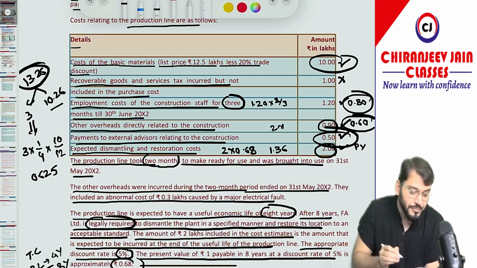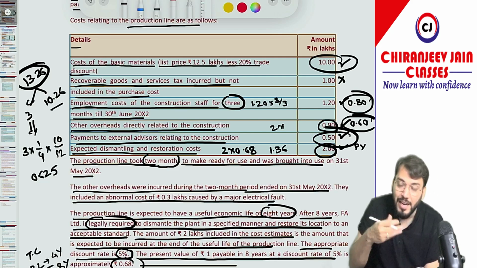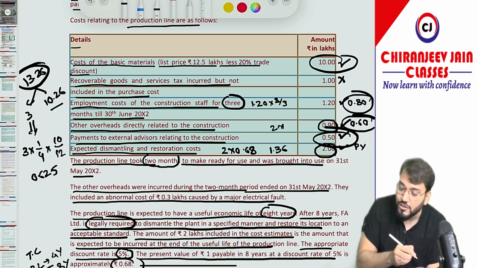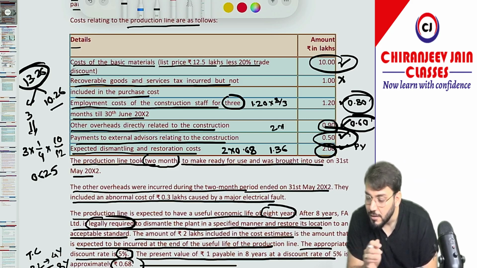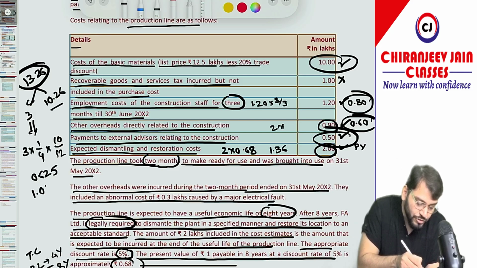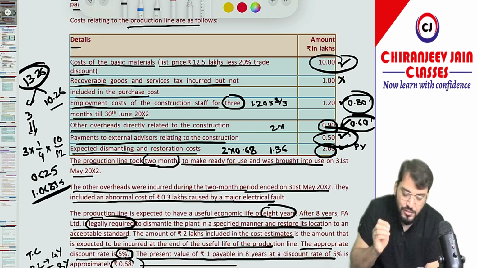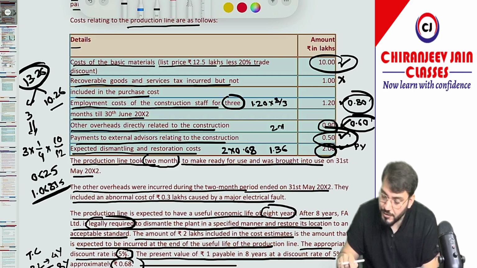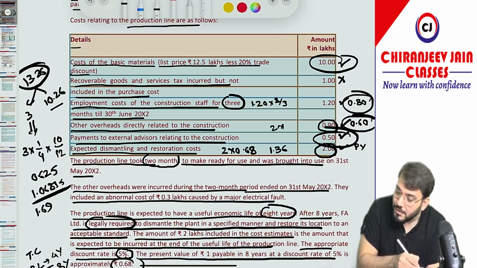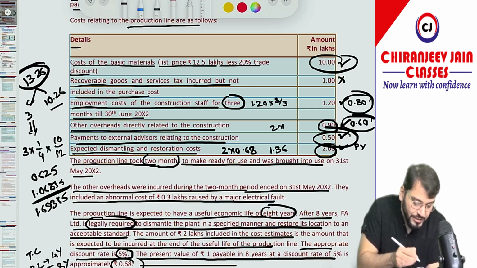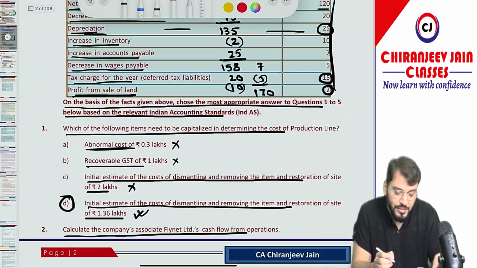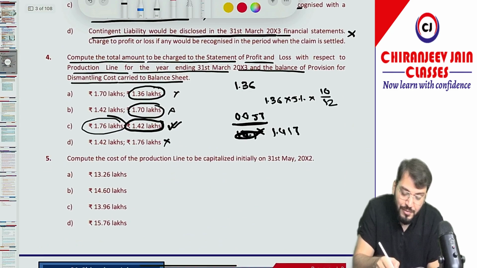And 10.26 will be depreciated for 8 years, so divide by 8 into 10 divided by 12. It is coming 1.06875. Total is how much? Add 0.625 to this. It is coming 1.69375. This becomes the depreciation, and the finance cost, we already calculated.